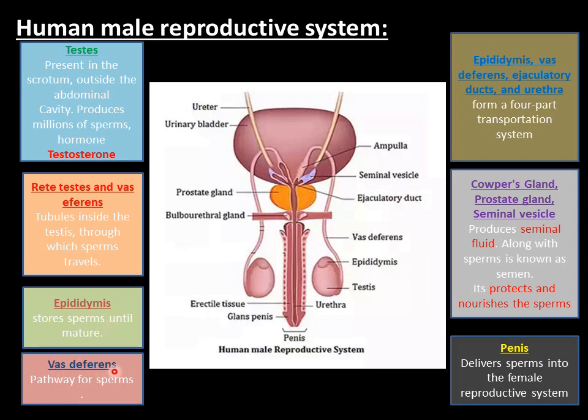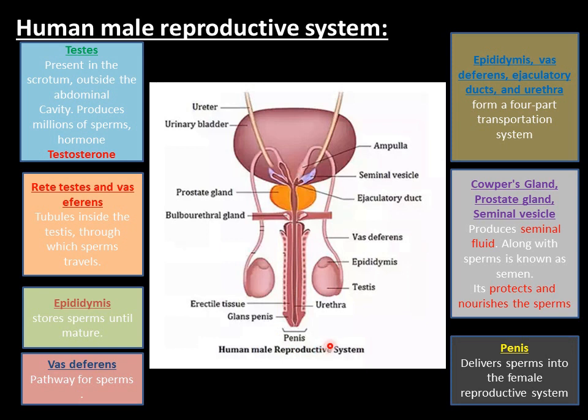Okay, so the sequence कैसा है? How is the sequence of these tubules? Again, rete testis, vas efferens, epididymis, vas deferens and lastly what? Ejaculatory duct. Okay, and from the ejaculatory duct it is pushed forward into the urethra. Okay, and through the urethra it is delivered into the female reproductive system.